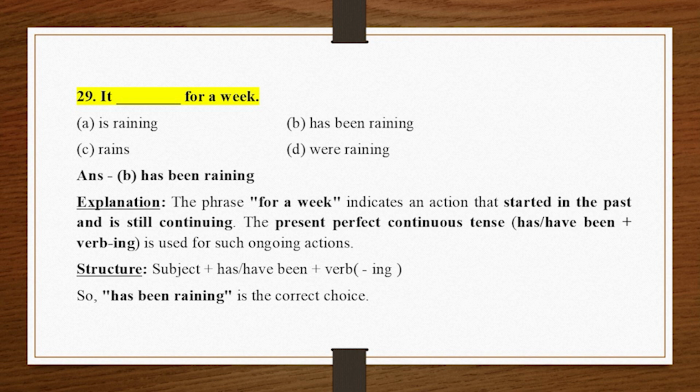Explanation. The phrase for a week indicates an action that started in the past and is still continuing. The present perfect continuous tense, has/have been plus verb-ing, is used for such ongoing actions. Structure: subject plus has/have been plus verb-ing. So, has been raining is the correct choice.